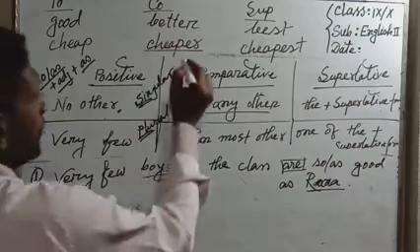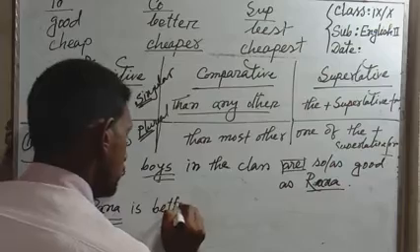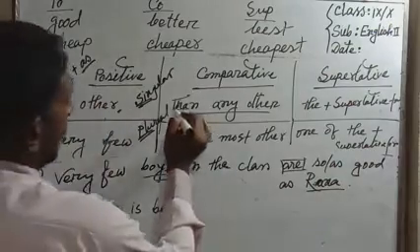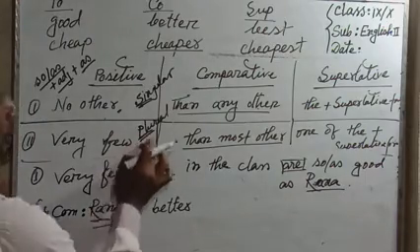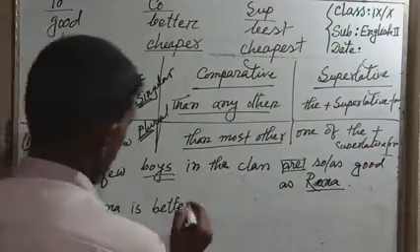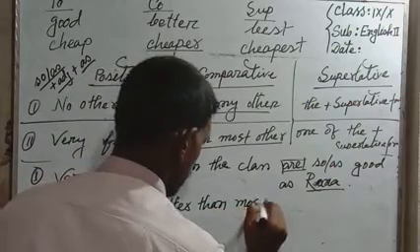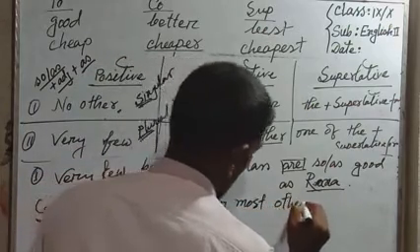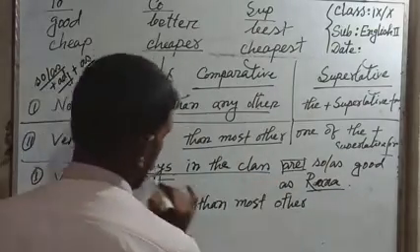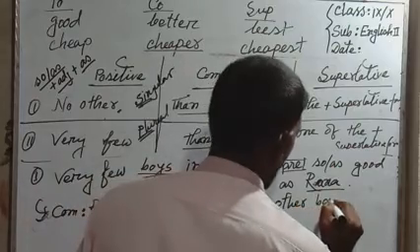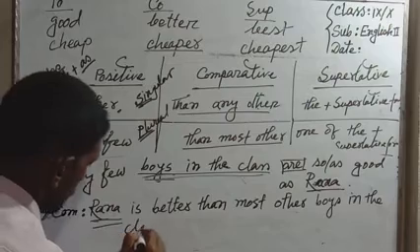After that, comparative form, better than any other, not than most other. Why? That is plural, change into plural. Rana is better than most other, most other boys in the class.